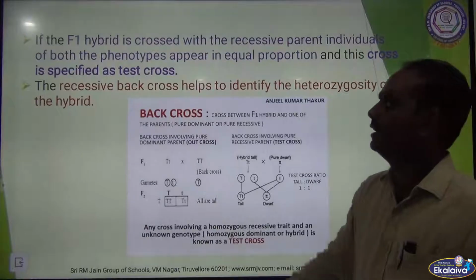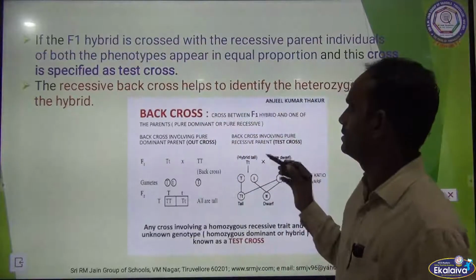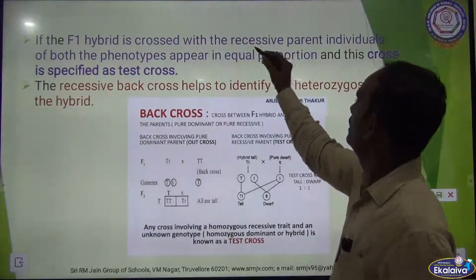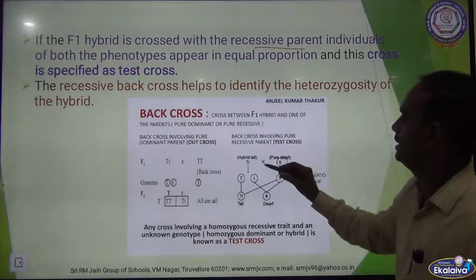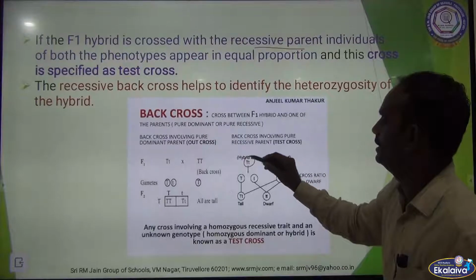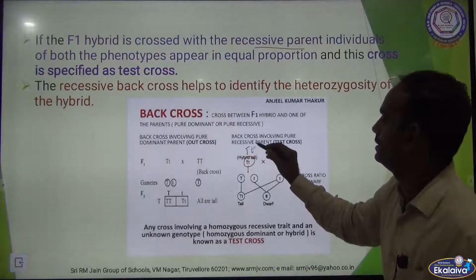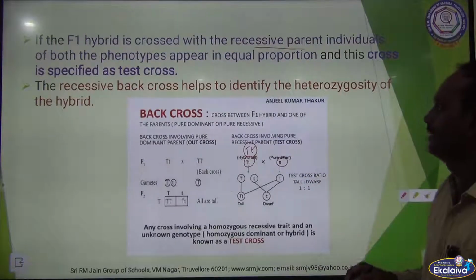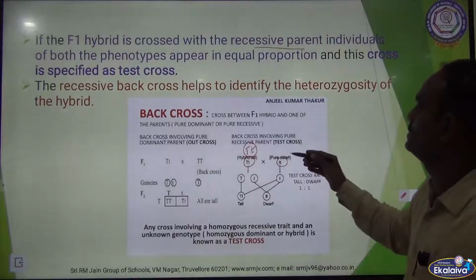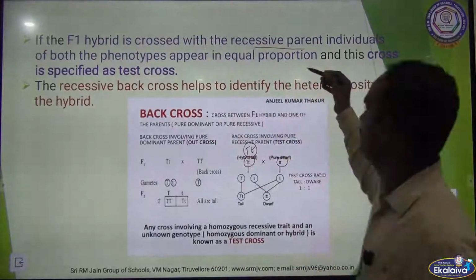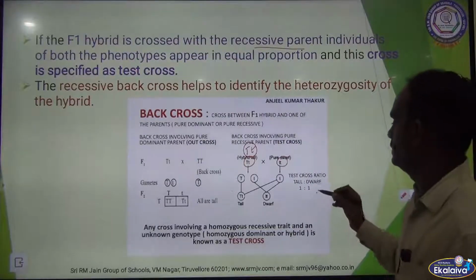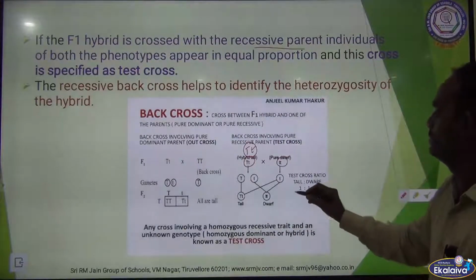See here, if the F1 hybrid is crossed with a recessive parent, this is a recessive parent, this is F1 hybrid, capital T small t, both the phenotypes appear in equal proportion. The phenotype appears in an equal proportion, that is 1:1.